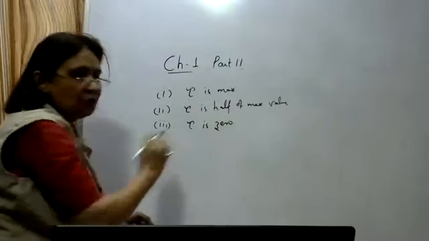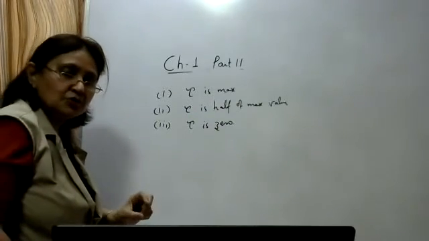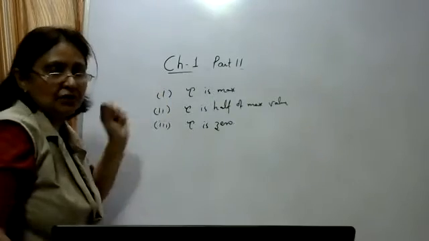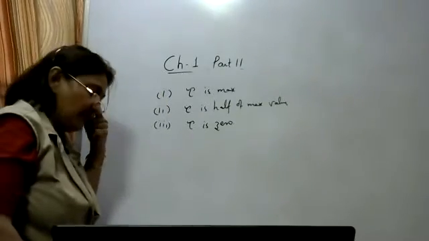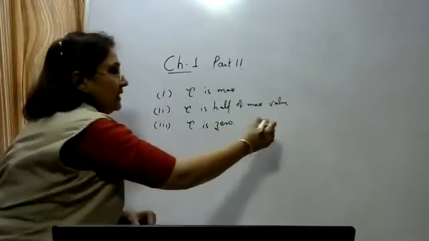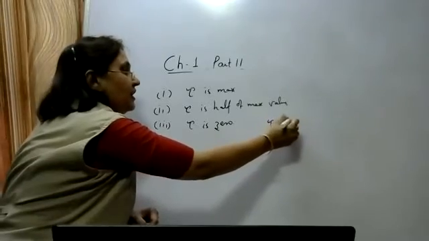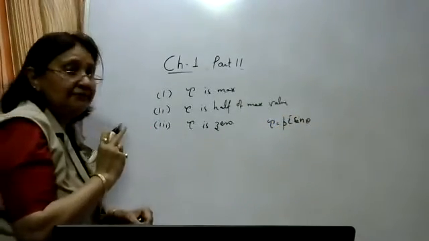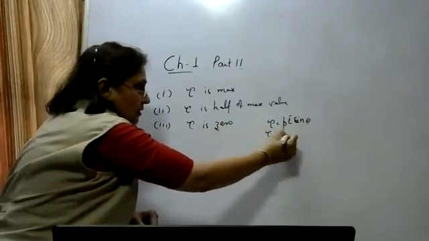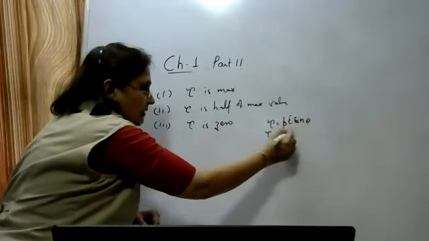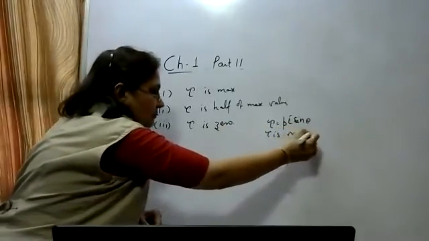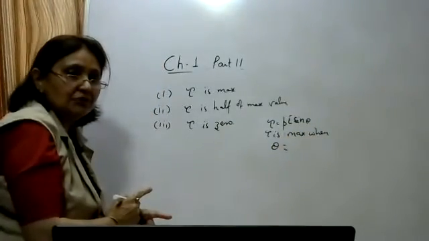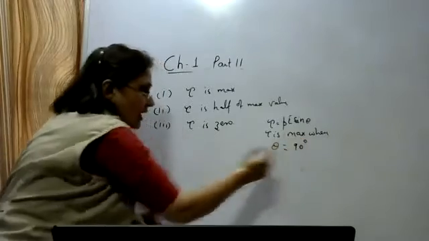Okay, you only have to draw the diagram to show that when a dipole is placed in a uniform electric field, the torque is maximum. When is the torque maximum? We know that the expression of the torque is PE sine theta. This torque will be maximum when sine theta is equal to 1, that is theta is equal to 90 degrees.